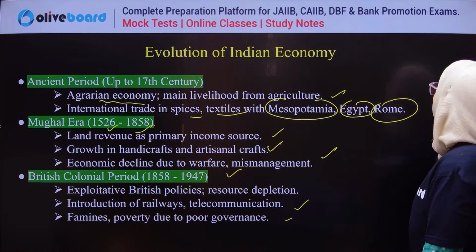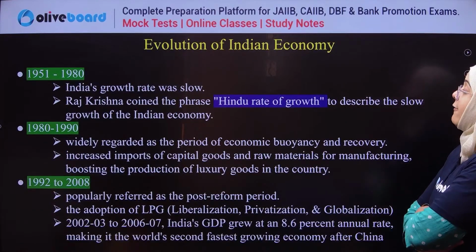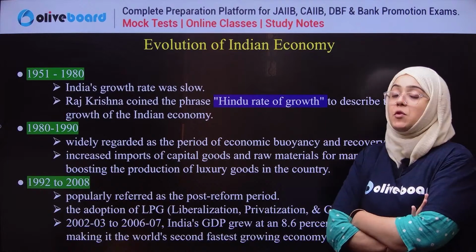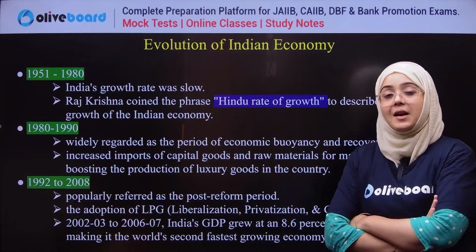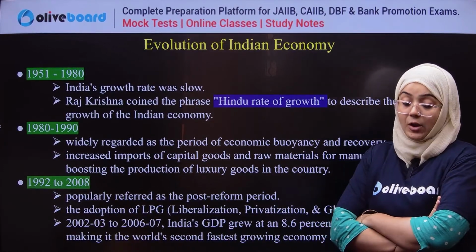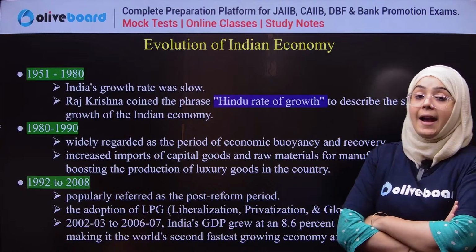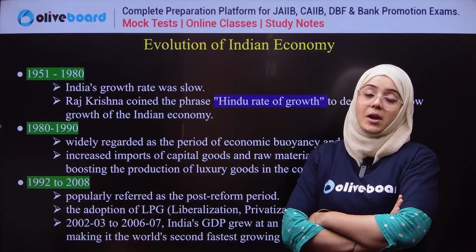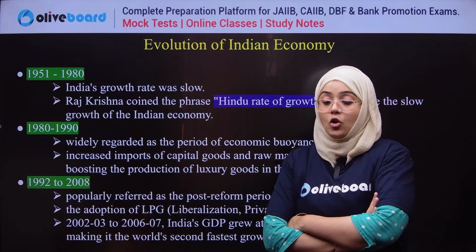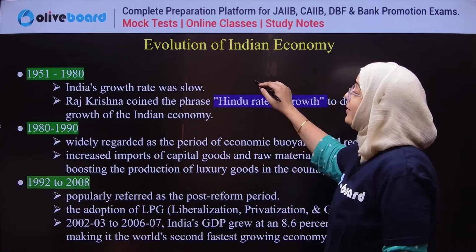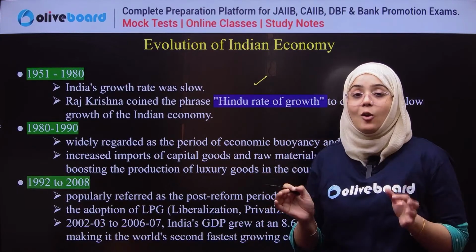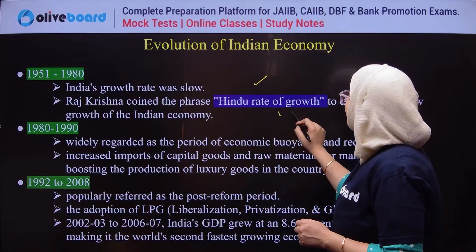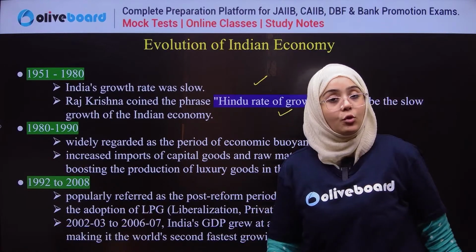Okay, next. The time period 1951 to 1980 is just after independence. After we got independence, we were trying to recover from the British era, and therefore the economic growth rate was very slow, and this slow economic growth rate was defined as the Hindu rate of growth.